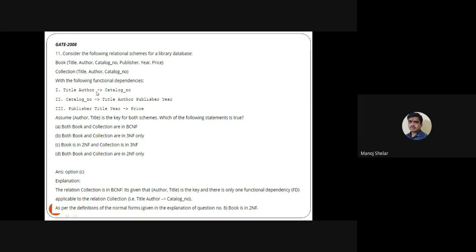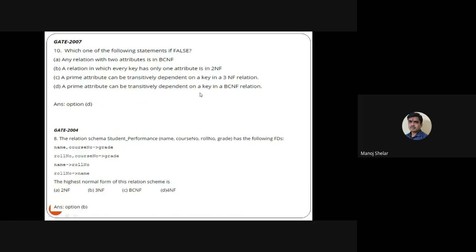Okay, for using these functional dependencies. This is a GATE 2007 question. Which one of the following statements is false? Any relation with two attributes is in BCNF. A relation in which every key has only one attribute is in second NF. A prime attribute can transitively depend on the key in third NF. A prime attribute can be transitively dependent on the key in a BCNF relation. So the answer of this question is D.